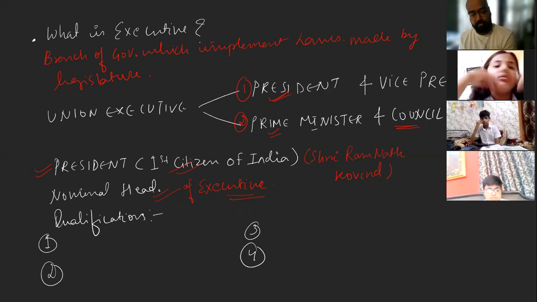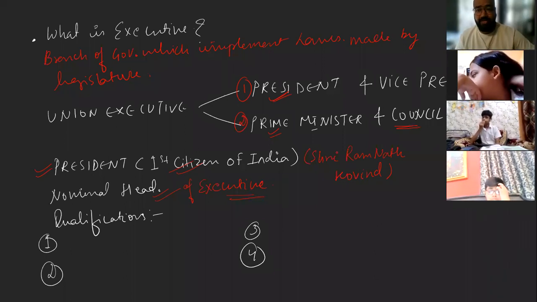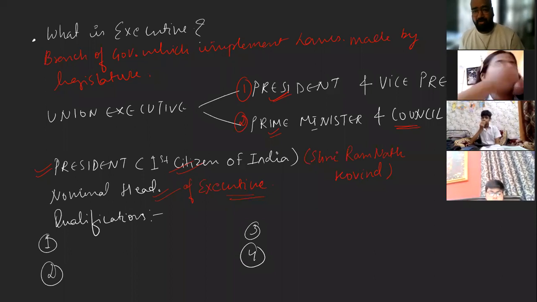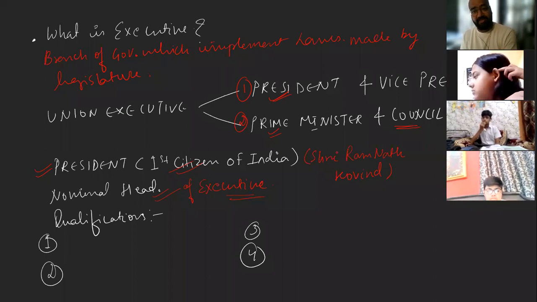If they feel that whatever the president has advised can be included, they will do it. Or if they do not want to take up that consideration, they do not understand the thought process of the president why he did it, they can send the same bill again, means without any changes.